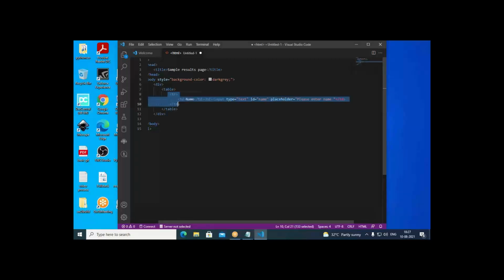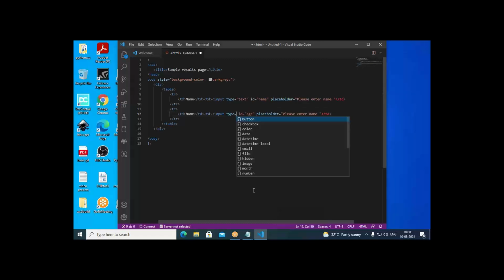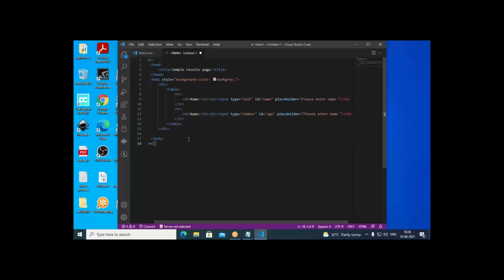I'll go with the next tr. In the place of name, this time I put this one as age. Age I want to take as numeric. So type equal to, here I can use number. We can go with number, only numbers will be taken in this.